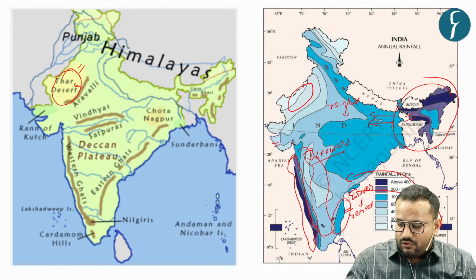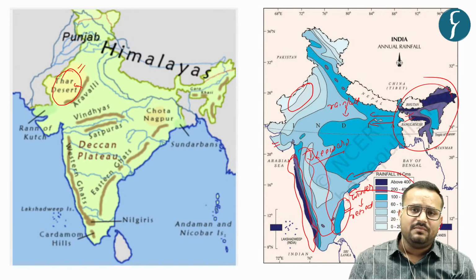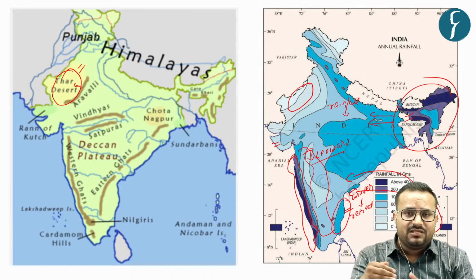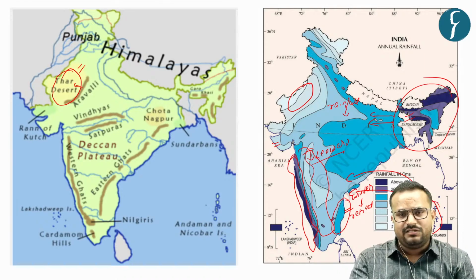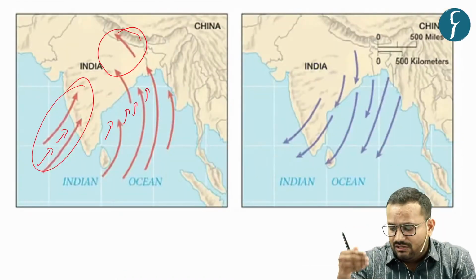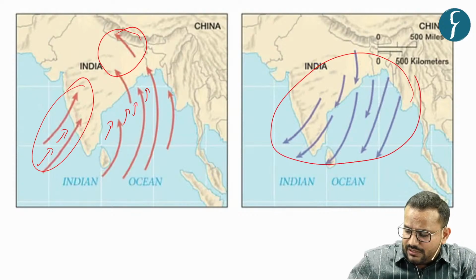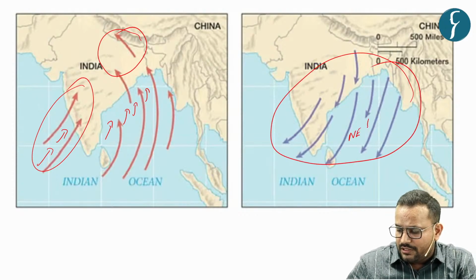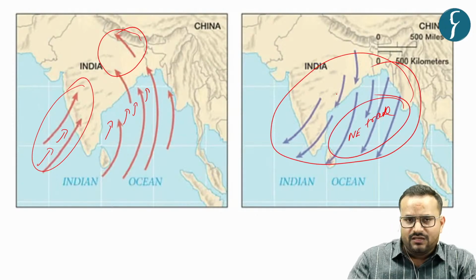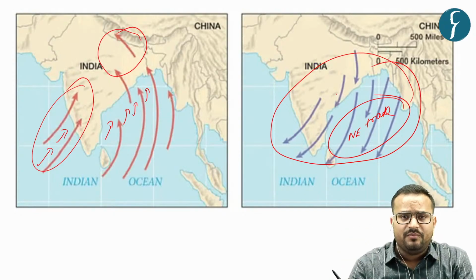But when you talk about Gujarat or say around Maharashtra, you have the cyclonic activity in the summer monsoon season. So this is the summer monsoon and the winter monsoon. This is the path. This is the northeastern trade winds. Onset of monsoon and withdrawal of monsoon.